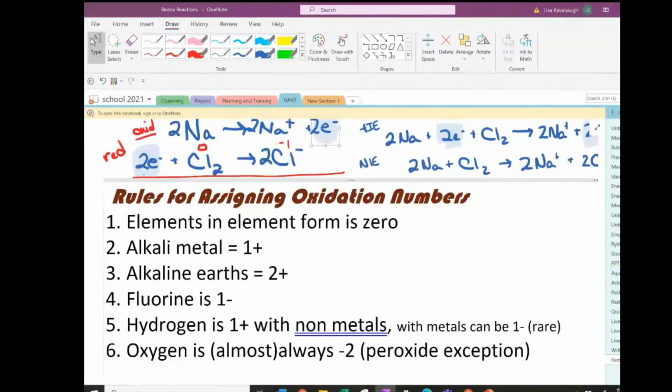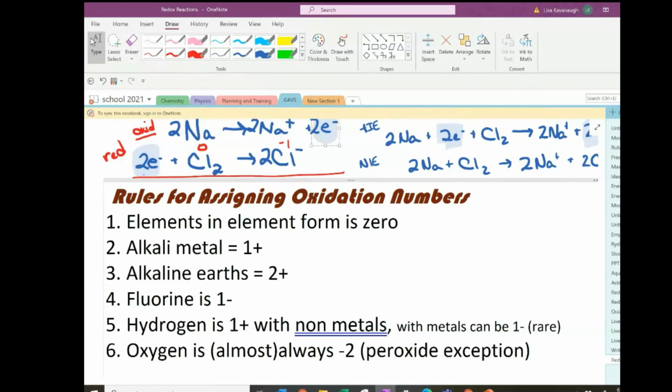Going to be 0, just like the sodium and the chlorine in this example. If I'm working with an alkali metal, or if I'm given an alkali metal that's in a salt or an aqueous solution, it's going to be a +1, because all group 1 metals lose that 1 valence electron. Alkaline earths, all group 2 metals, lose their 2 valence s electrons.